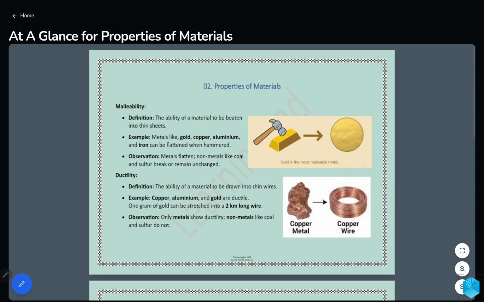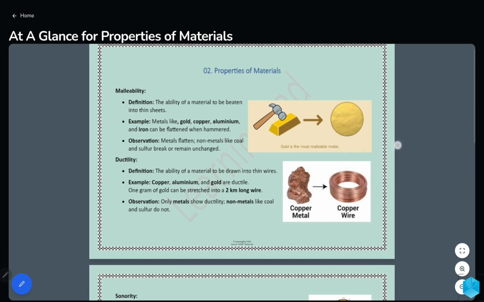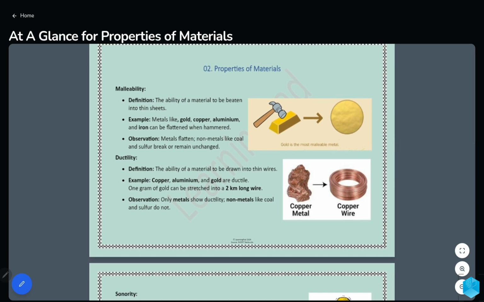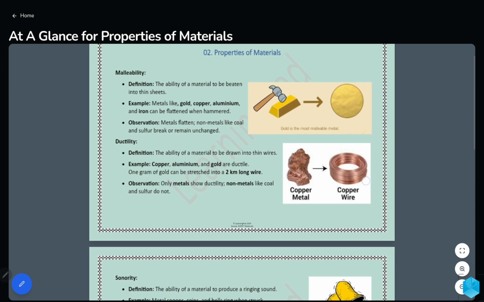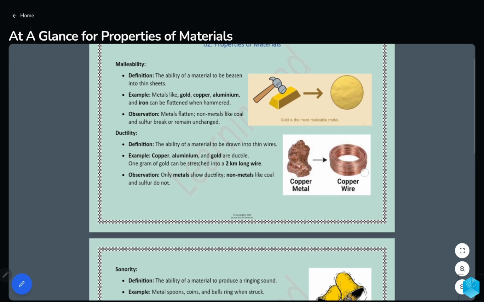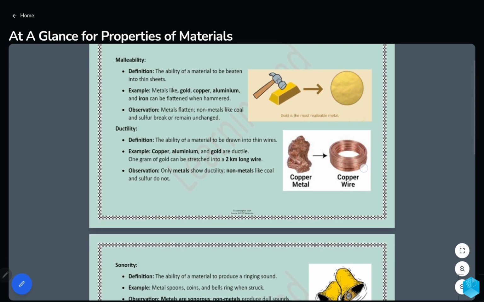So here in properties of materials or metals, the topics we are going to study are the following. First is malleability. Malleability is the ability of a material to be beaten into sheets. Examples are metals like gold, copper, aluminium, iron. These can be flattened when they are hammered.